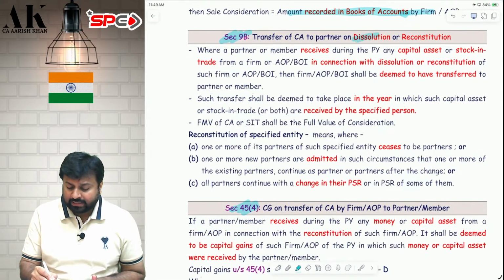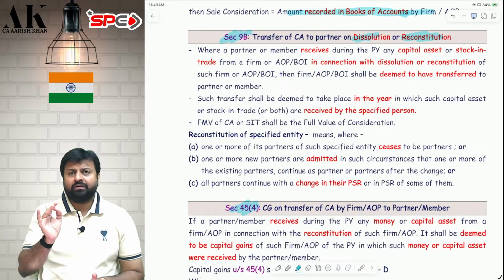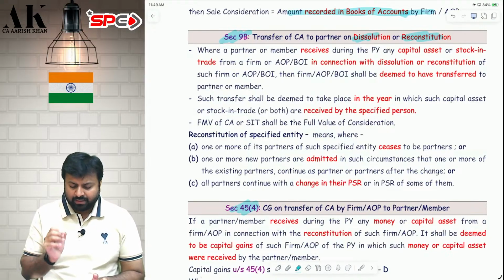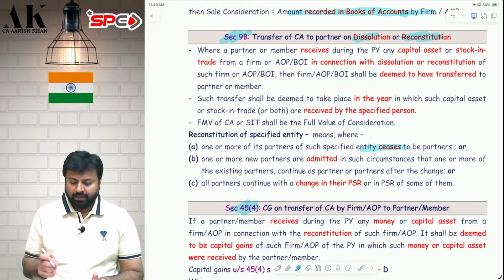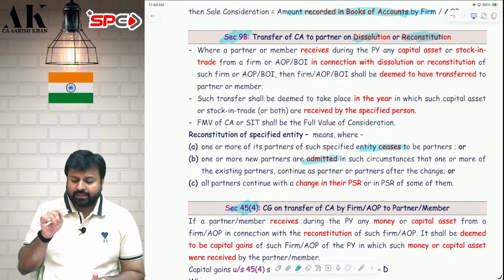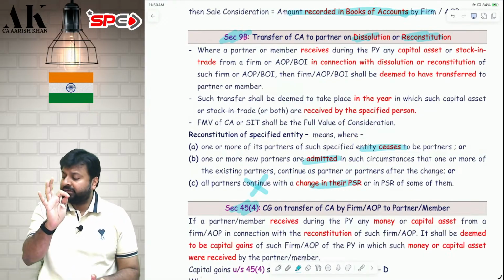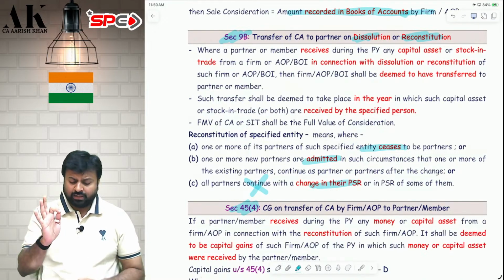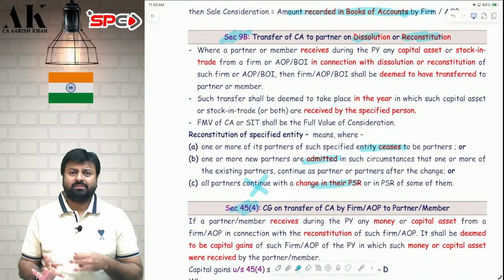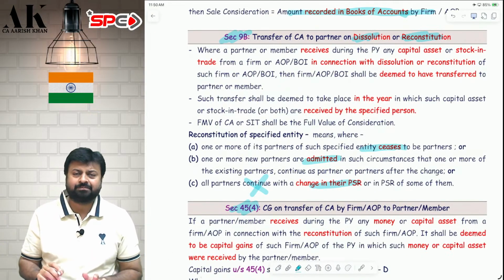9B is applicable on dissolution or reconstitution of the firm. Sir, what is reconstitution of the firm? First of all, we need to understand the definition. Reconstitution of the firm means when one or more partners cease to be partners, they leave or retire. Or if one or more partners are admitted in the firm. Or nobody is retiring, nobody is being admitted, only the profit sharing ratio of the firm is changing. That is called reconstitution. Reconstitution means some kind of change: one is retiring, one is admitted, or there is a change in PSR.